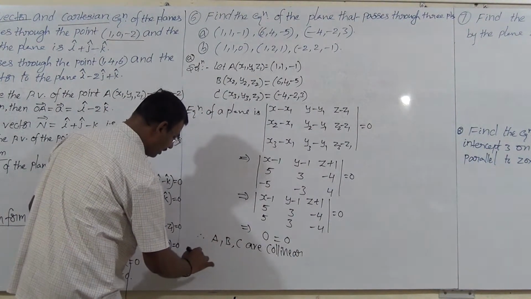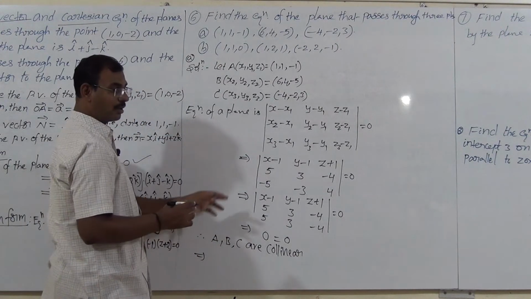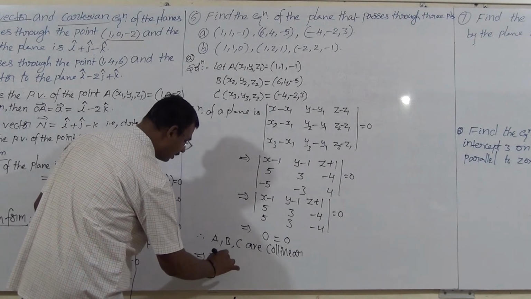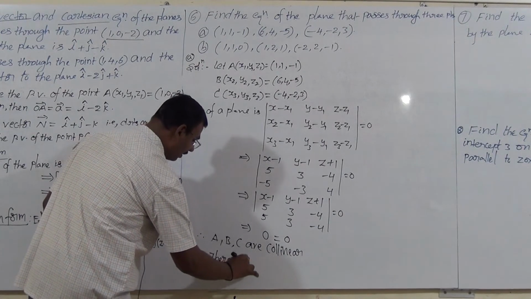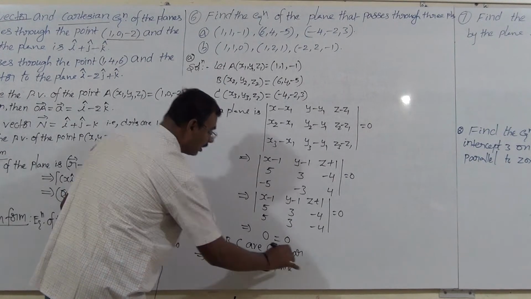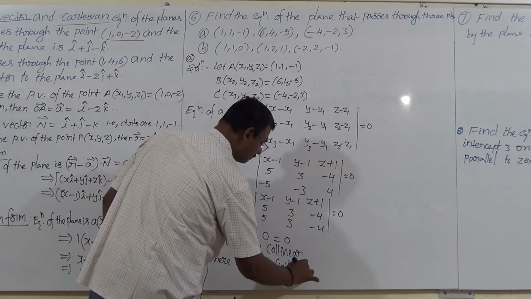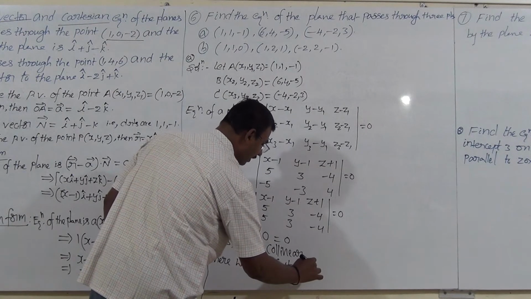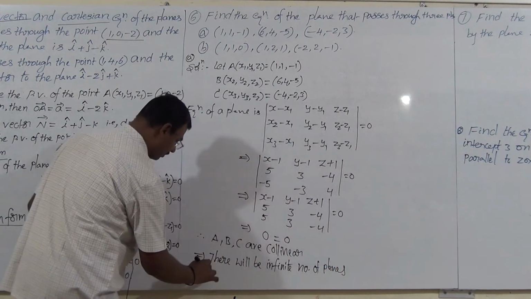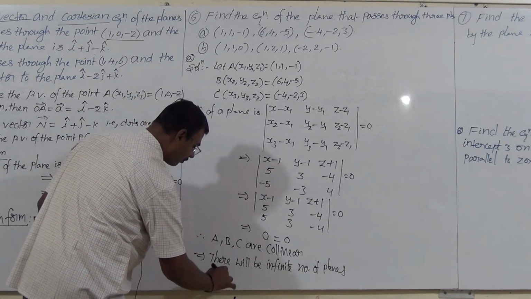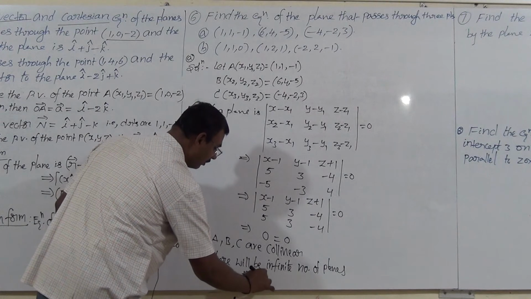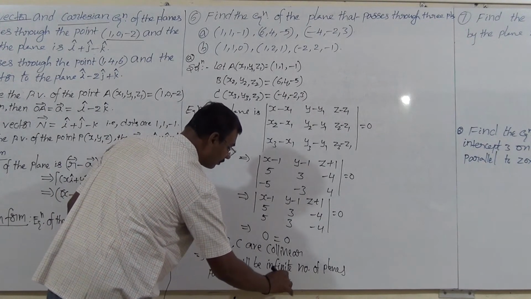That means if A, B, C are collinear, there will be an infinite number of planes passing through the given points.